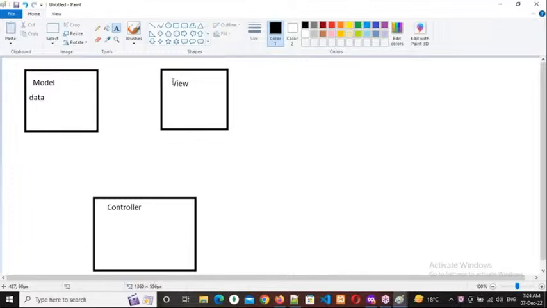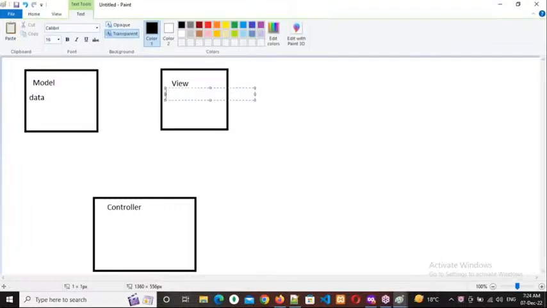User presentation, user interface, that means displaying data with structure. Whatever data I have, I want to display it to the user. Is that the only purpose, to display data only? No, it retrieves and gets data also.